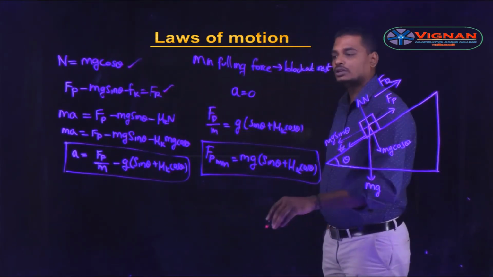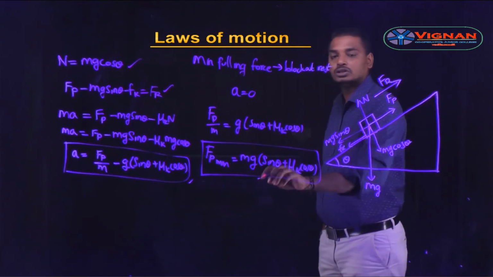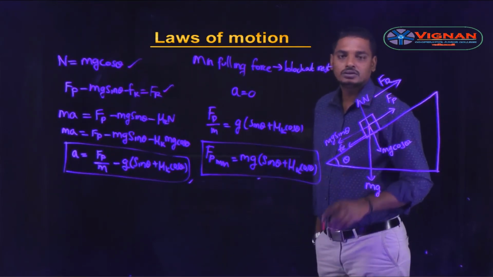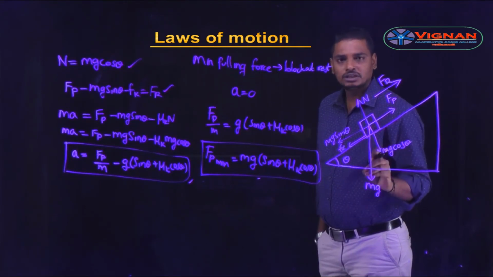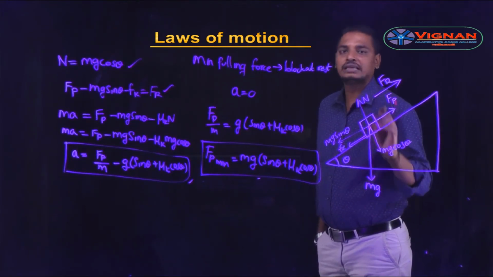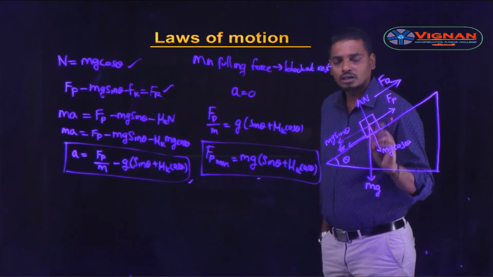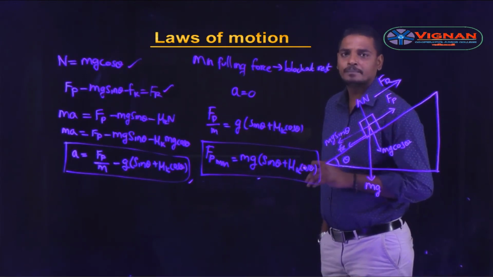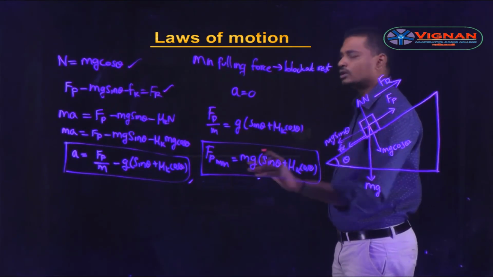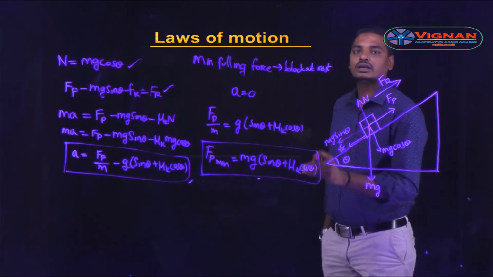From these two equations only, we have solved the total concept. So first one is draw the diagram. From that, what are the forces acting on the block? Draw the forces acting on the block in the respective directions. Along the horizontal direction and vertical direction, we can write the equations.